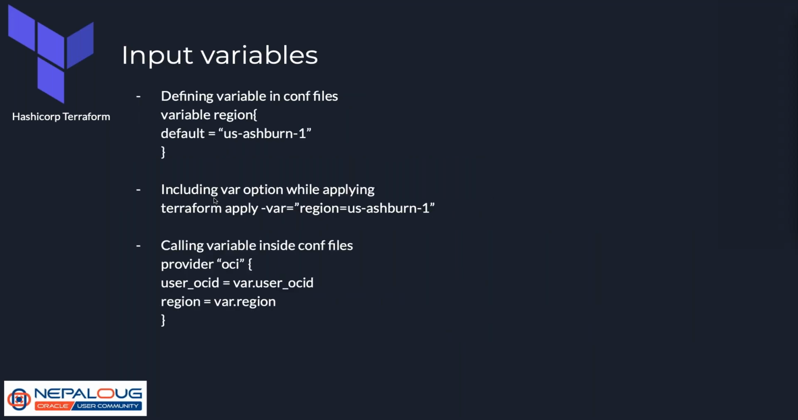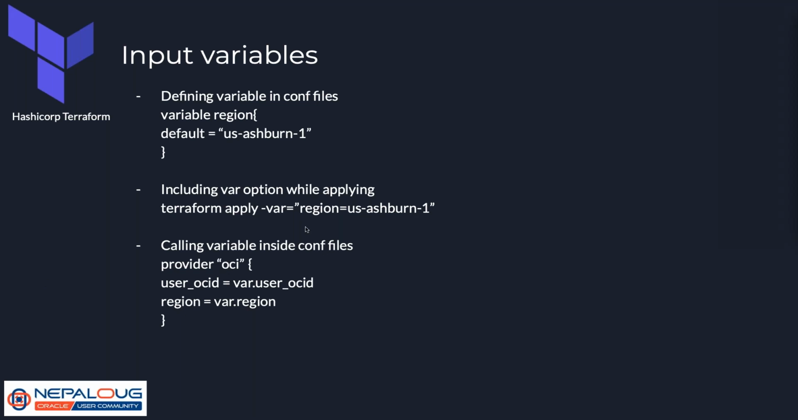Next, we have an input variable. So we can define variables in Terraform. There are multiple ways to define variables. We can define it in the configuration file. In the first example, variable region, default equals to us-ase-1. So the variable is region and the value is us-ase-1. And we can use terraform apply with the -var option. So in this case, terraform apply -var region=us-ase-1, region is my variable and us-ase-1 is my value.